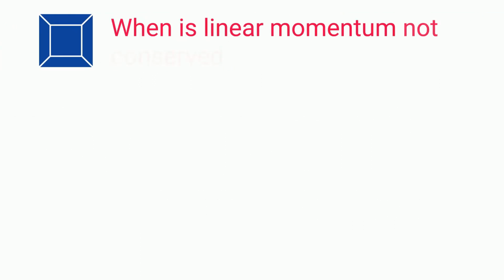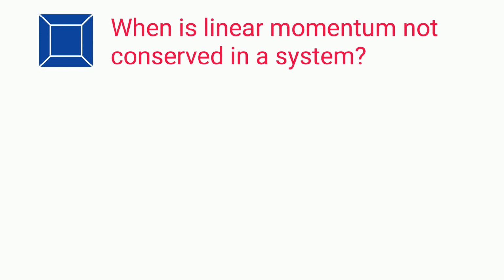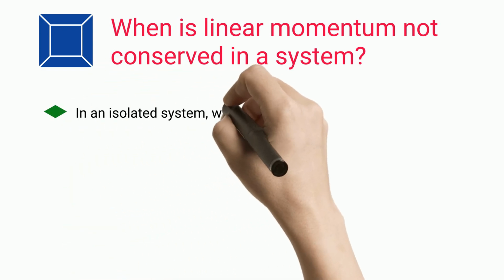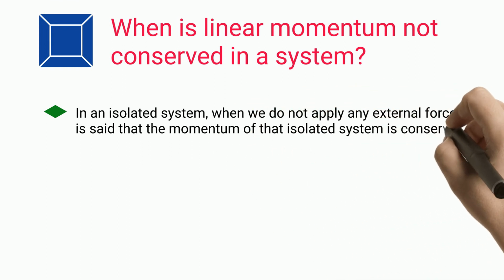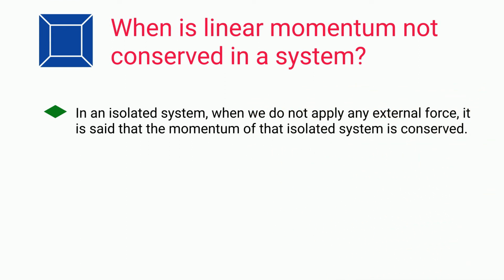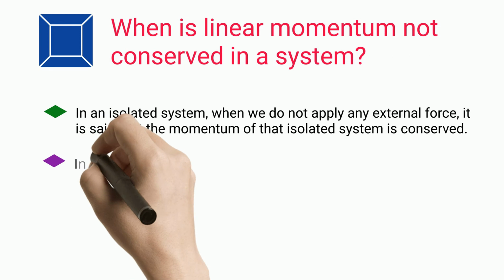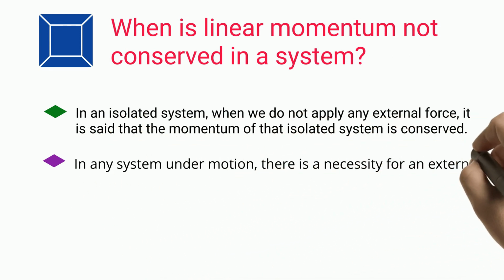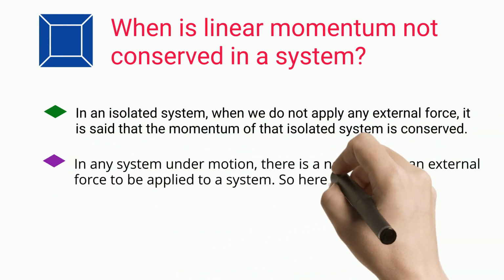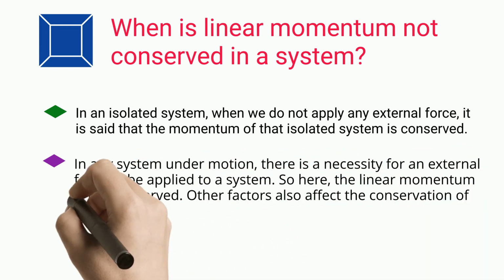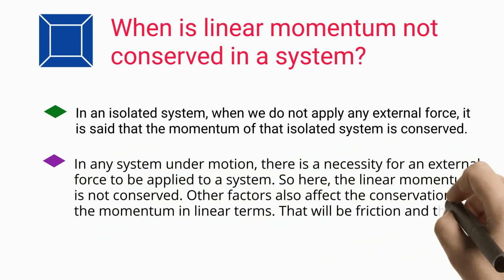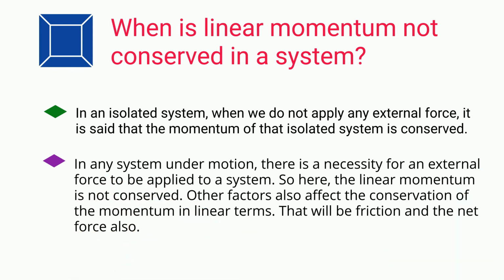When is linear momentum not conserved in a system? In an isolated system, when we do not apply any external force, it is said that the momentum of that isolated system is conserved. In any system under motion, there is a necessity for an external force to be applied to the system. So here, the linear momentum is not conserved. Other factors also affect the conservation of momentum in linear terms. That will be friction and the net force also.